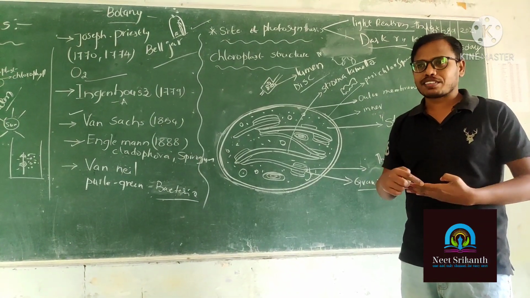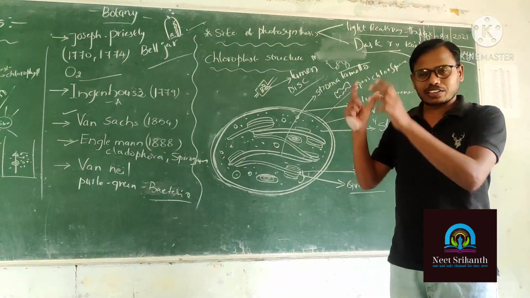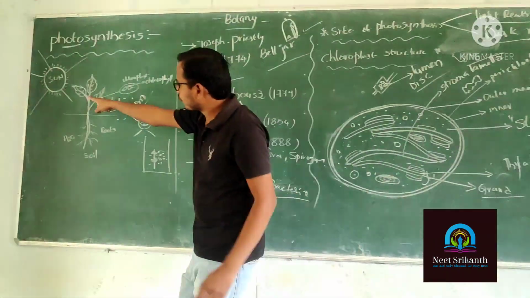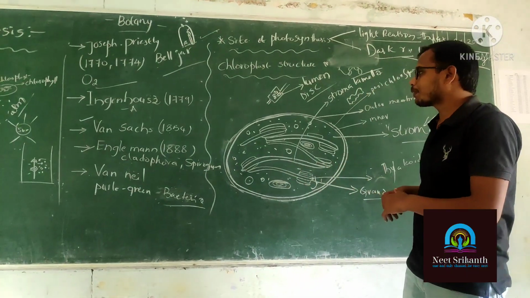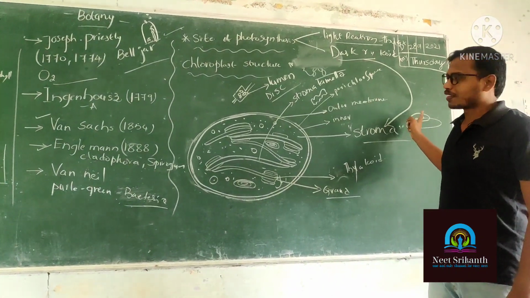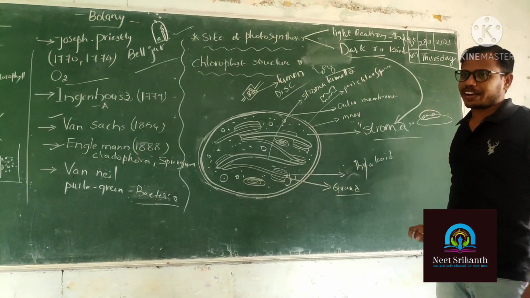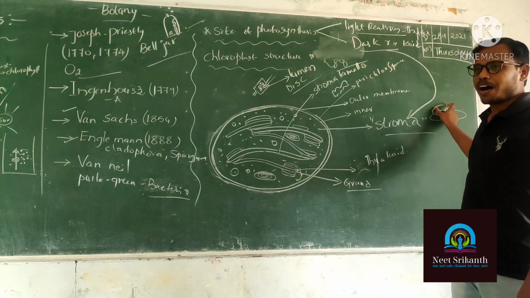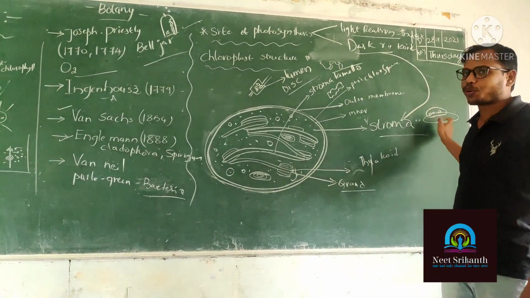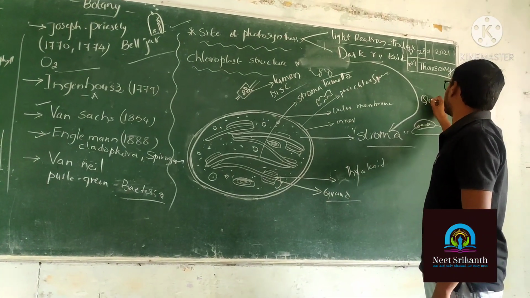These are the pigments responsible for harvesting the sunlight. So where are the pigment molecules situated? On the thylakoid. That's why light reactions take place in the thylakoid, and the portion of the thylakoid where the pigment molecules are present is called quantasome.